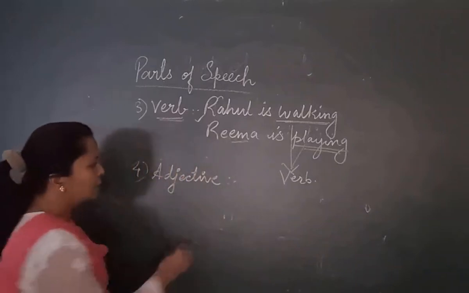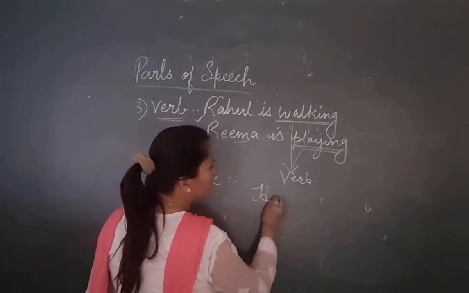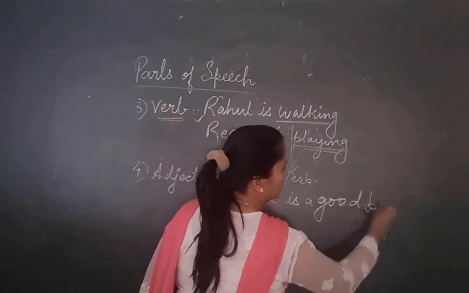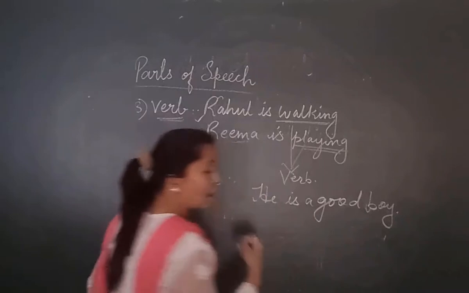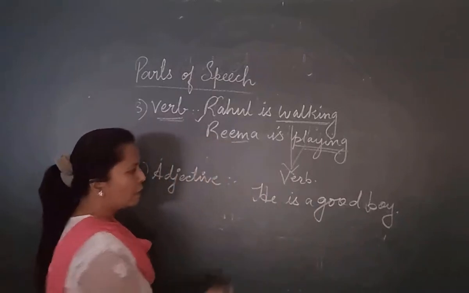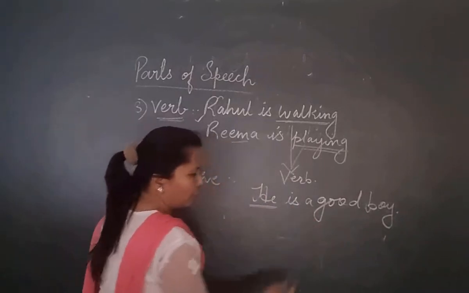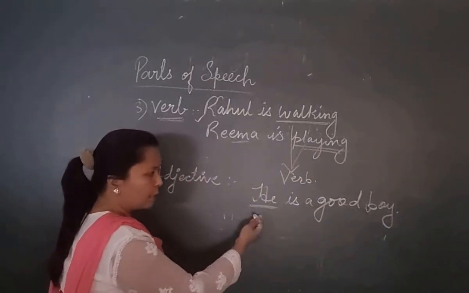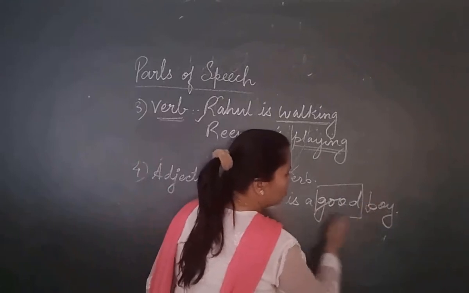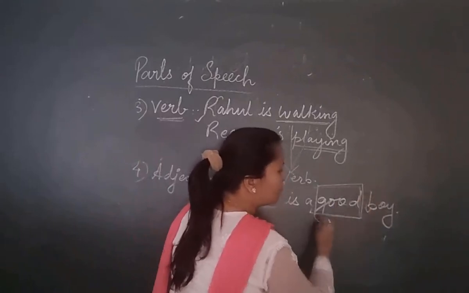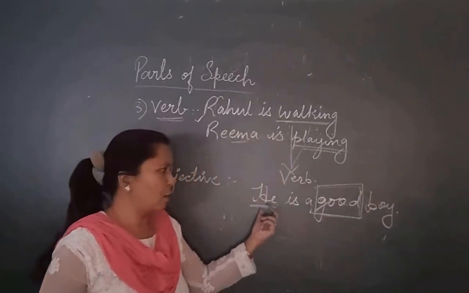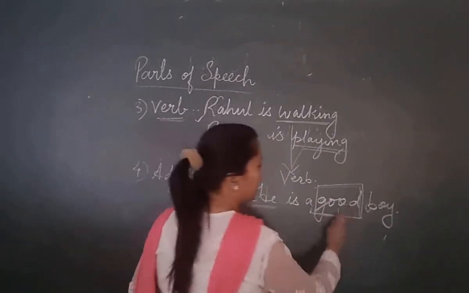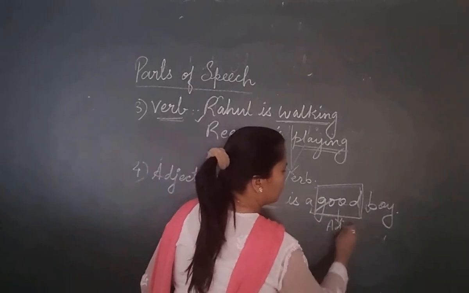Let's see the example. He is a good boy. Which tells something about the noun. Now, what is the noun or pronoun? We can say, he. What is told about the boy or about him? That he is a good boy. It is adding something to the meaning of a noun. It tells more about the noun. So, good is an adjective.